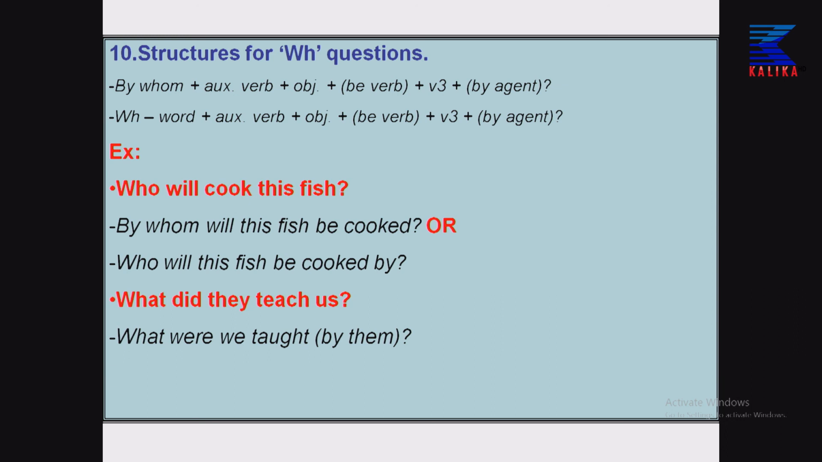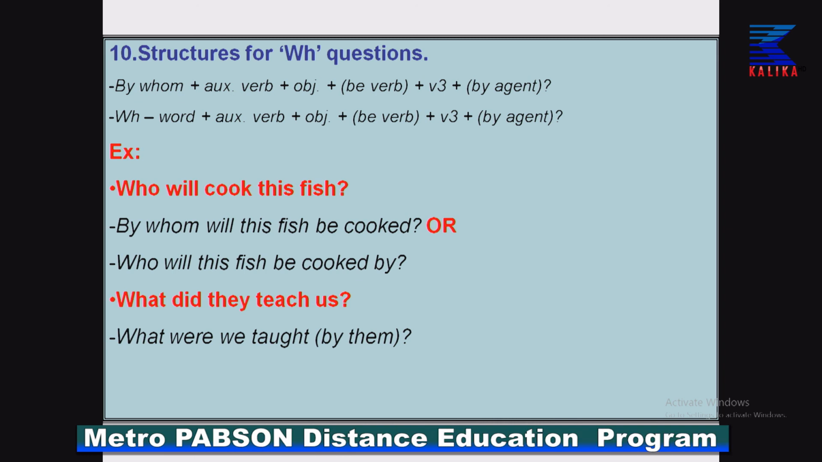Then another pattern: WH word plus auxiliary verb plus object plus be verb, which is optional, plus verb 3 plus by agent, which is optional, and a question mark. Example, look at the example. I know the pattern becomes clear as soon as an example is presented. So, I am going to explain the example.